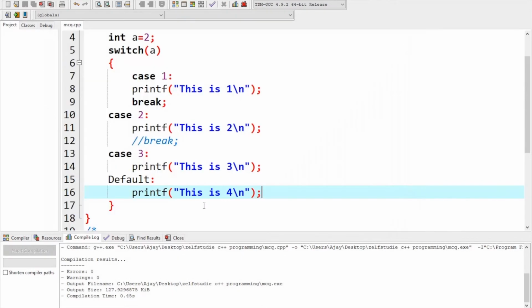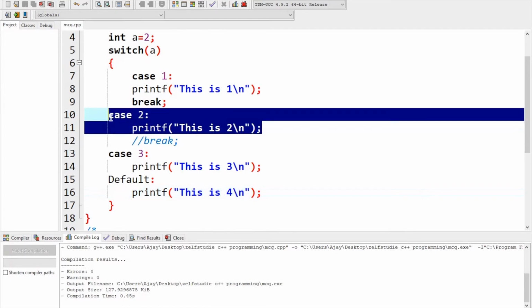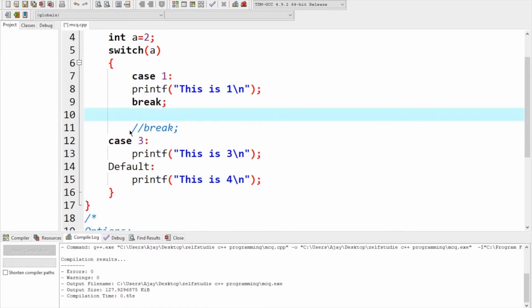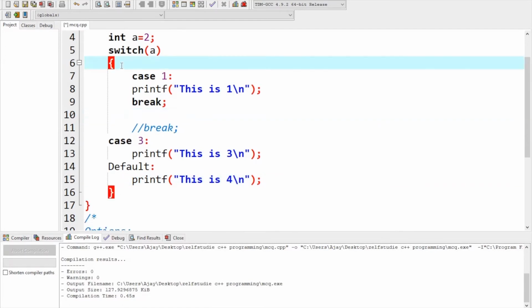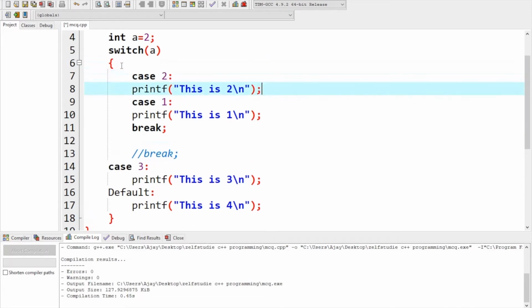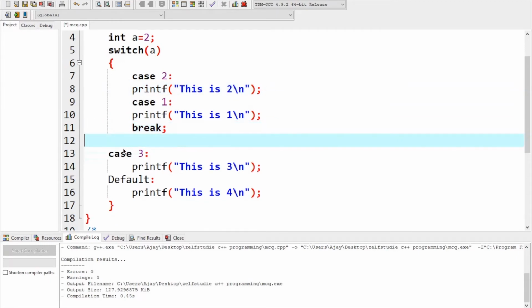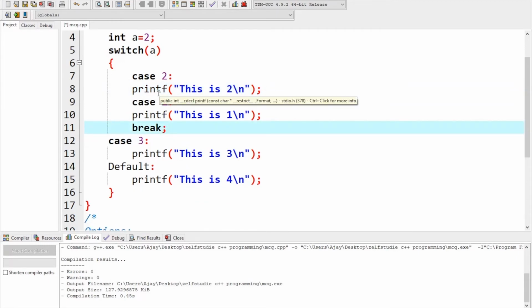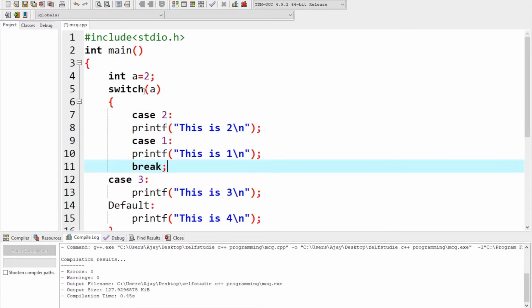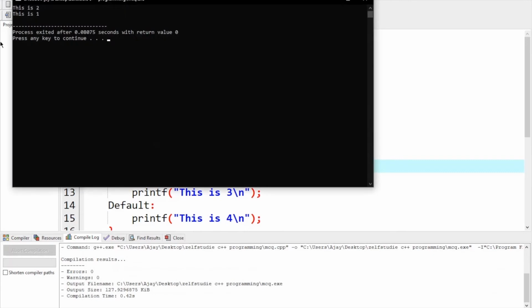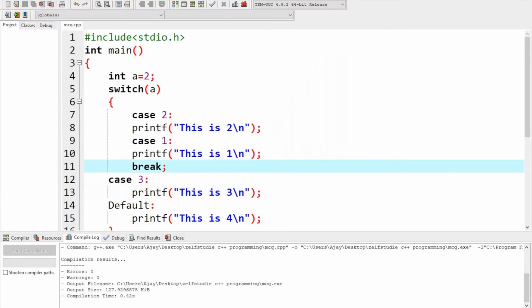Okay, so what if I cut this and paste it before case 1? What happens now? Do you have any idea what happens now? It's very simple. Yeah, most of you may know. You go to 2. So this is 2, this is 1 will be printed in the same order. This is 2, this is 1. Yeah. The next thing.